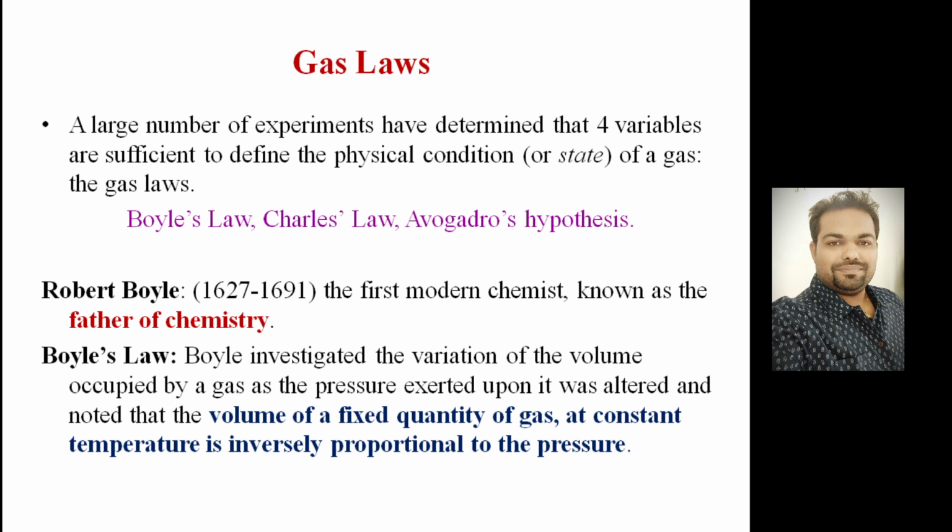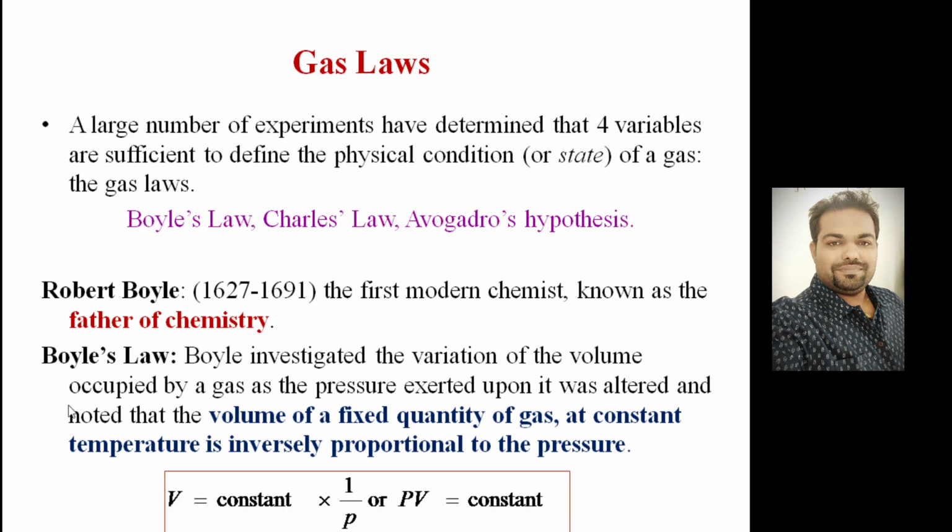So Boyle investigated the variation of volume occupied by the gas as the pressure exerted upon it was altered, and noted that the volume of a fixed quantity of gas at constant temperature is inversely proportional to the pressure, right? That's the important outcome he gave after doing the experiment. So as per Boyle's law, volume is inversely proportional to the pressure. So if you remove the proportionality, you will get a constant. So we can write PV is equal to constant.